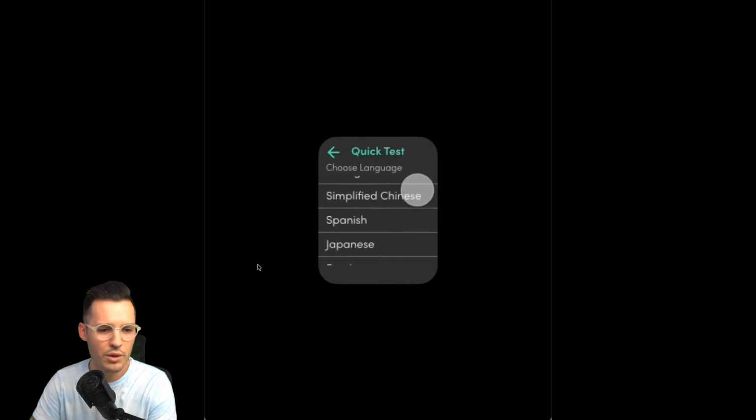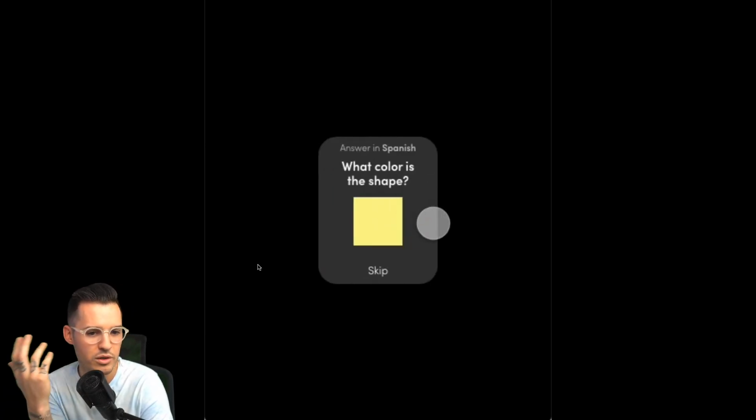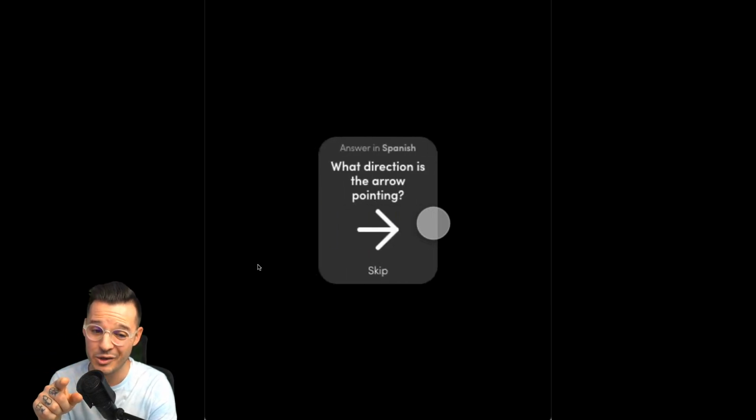Beautiful. Only thing I might recommend is I don't think you need to bring these lines all the way to the edge of the interface. You can maybe remove them altogether. But look what color the shape is. Give them a skip button. This is good UX being integrated here.